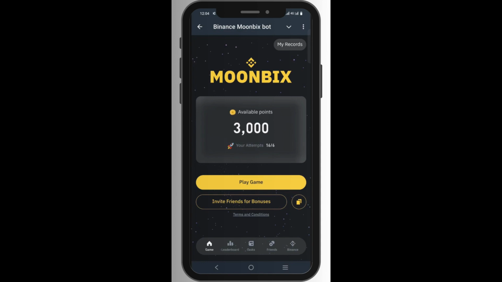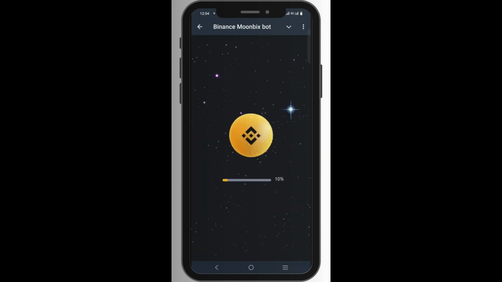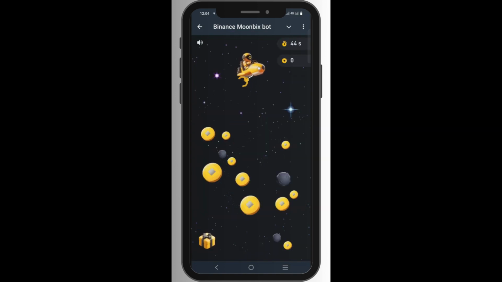As you can see, if you click on the link in the description, you actually start earning points. I have accumulated 3,000 points. These are the attempts I've done so far. If you click on play, you start playing the games. You can see it's loading up. The game is just for you to pick these boxes, but if you pick the black box, you will lose some points. So let me click some boxes to see if I can pick something nice. You can't choose what you pick. Just keep clicking around.